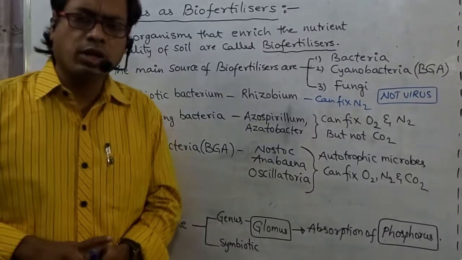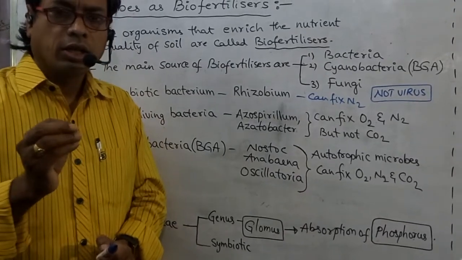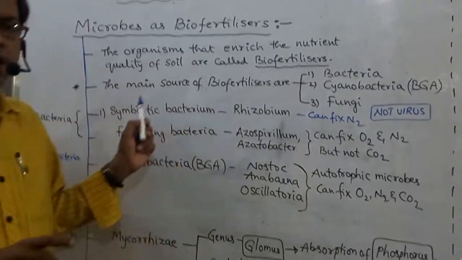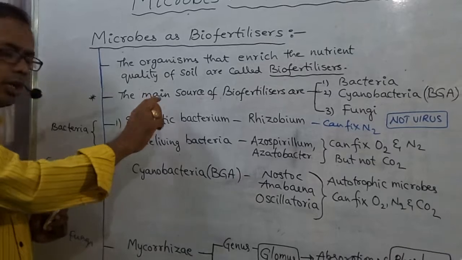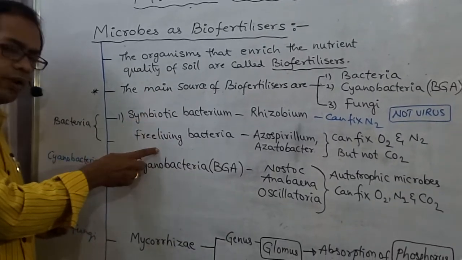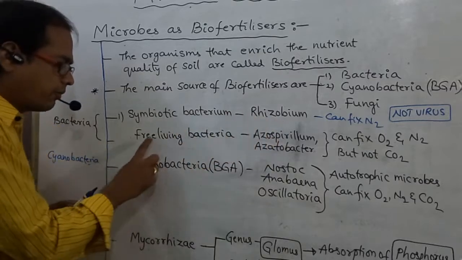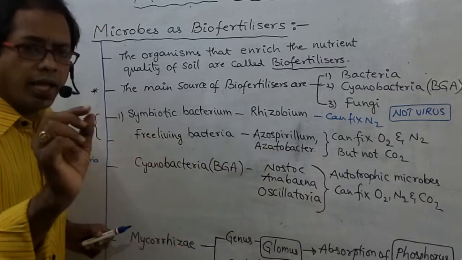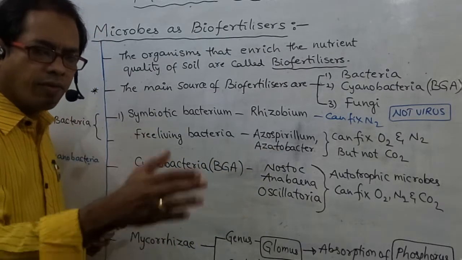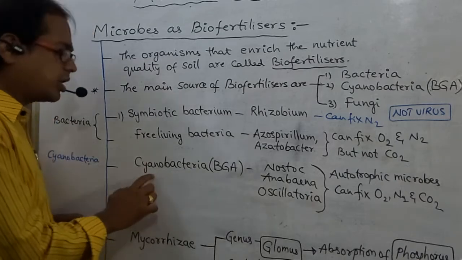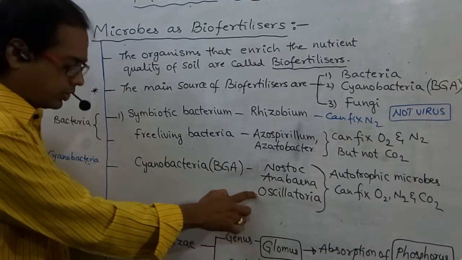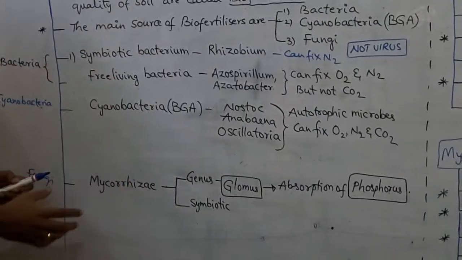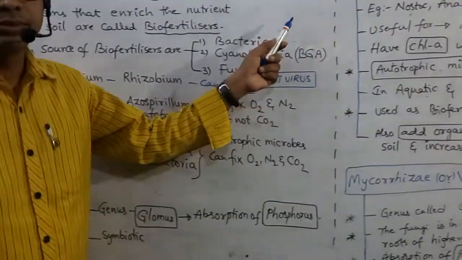So what type of organisms are used as biofertilizers? The main sources of biofertilizers are bacteria, cyanobacteria and fungi. Bacteria may be symbiotic or free living. Symbiotic, for example Rhizobium. Free living bacteria, for example Azospirillum and Azotobacter. It is Azotobacter, not Acetobacter. Azotobacter is different from Acetobacter. Cyanobacteria have three examples. Mycorrhiza example, Glomus. Please note down all these points.